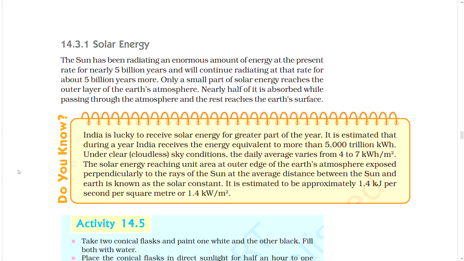The solar energy reaching unit area at the outer edge of the Earth's atmosphere, exposed perpendicularly to the rays of the sun at the average distance between the sun and Earth, is known as the solar constant. It is estimated to be approximately 1.4 kilojoule per second per square meter, or 1.4 kilowatt per meter square.